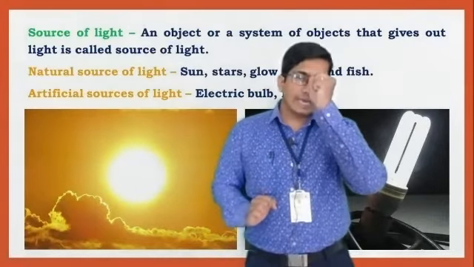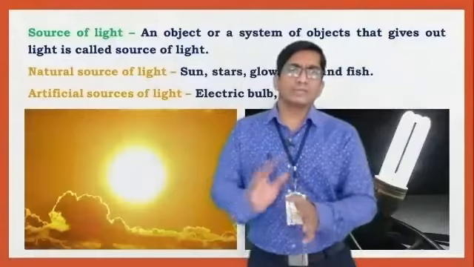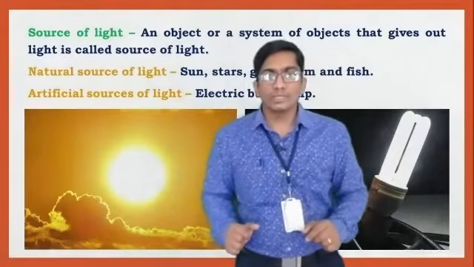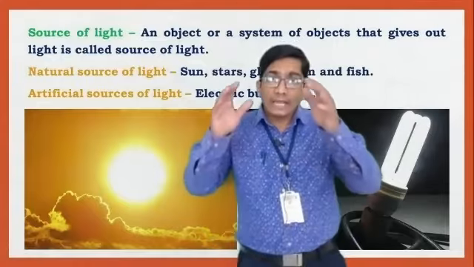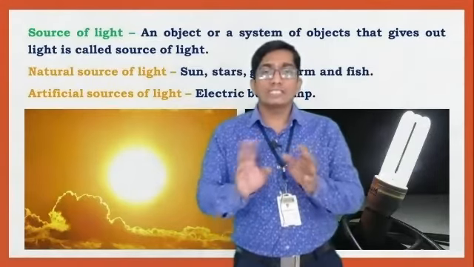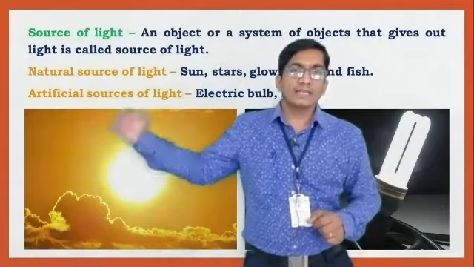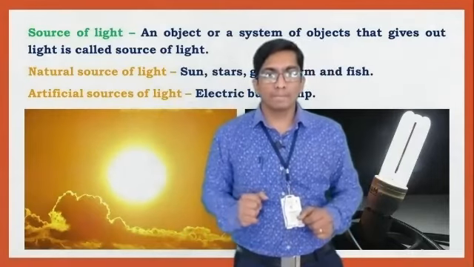Suppose an object or any system gives out light. This is called a source of light. According to the sources of light, we classify them into two types: natural sources of light and artificial sources of light.